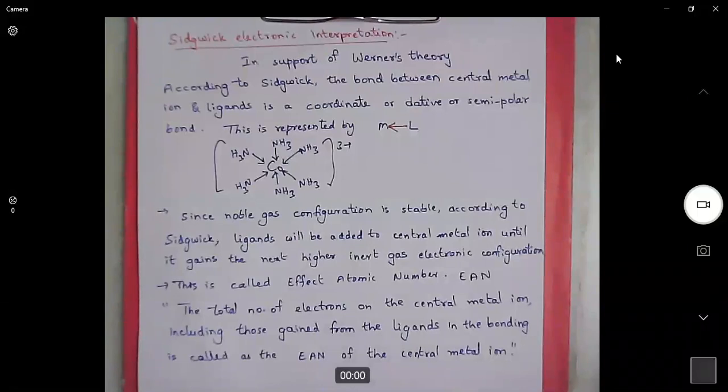So for a 3d element, we can add electrons until it becomes the krypton configuration. For a 4d element, we can add ligands until its electronic configuration becomes the xenon configuration. So something like that.